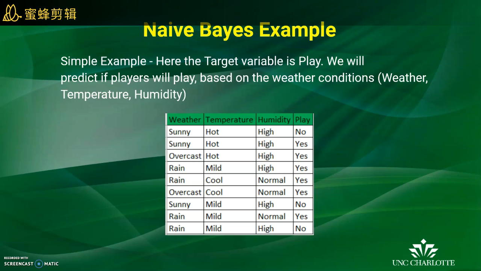Here we have three features or our weather conditions, which are weather, temperature and humidity. So here weather can be sunny, overcast and rain, temperature can be hot, mild or cool, and humidity can be high or normal. So from this dataset we will compute our prior and posterior probabilities for Naive-Bayes, and using them we can predict the class for any new instance.